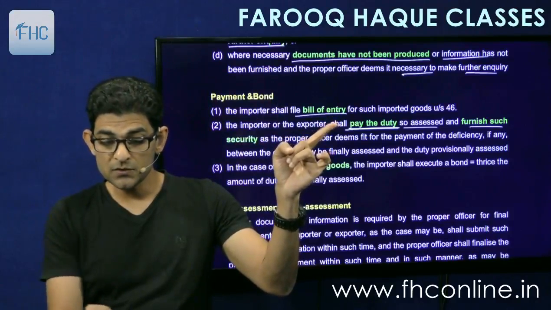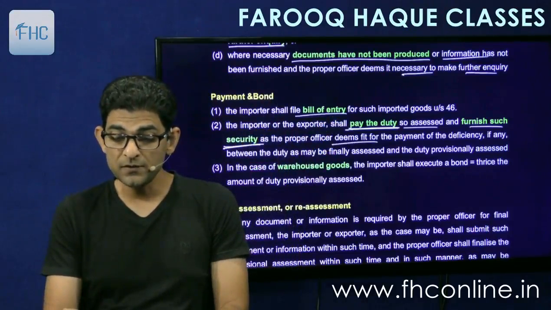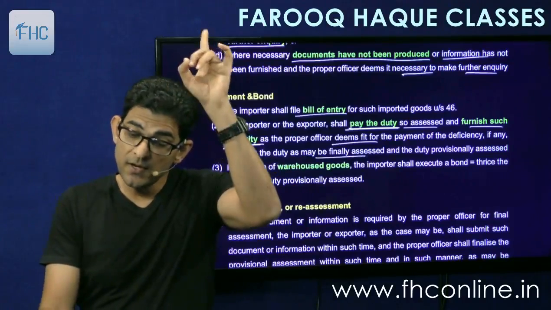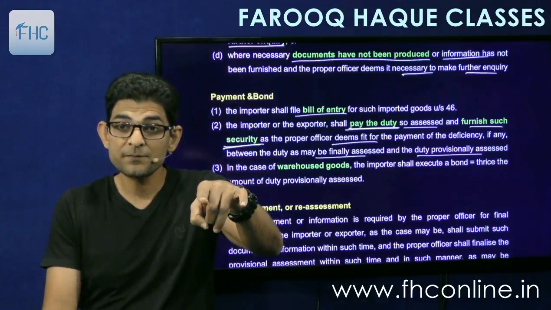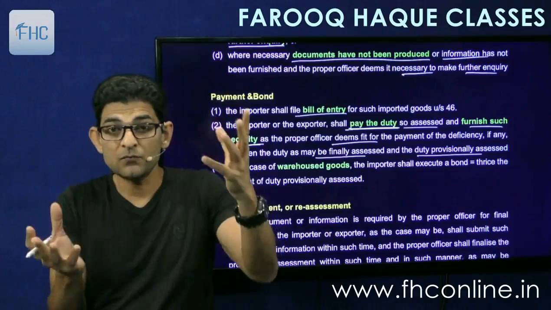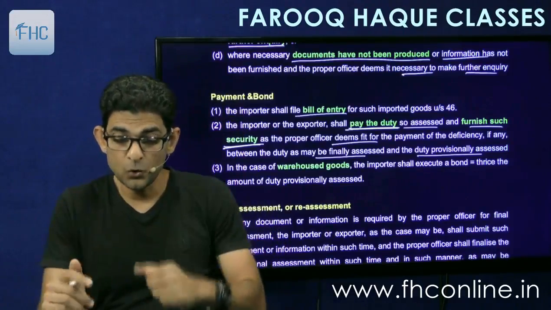And furnish such security, means the bond, as the officer deems fit for the payment of deficiency, if any, between the duty as may be finally assessed and the duty provisionally assessed. So whatever difference is assumed to arise, you will have to give security for that. Means you have to file a bond along with bank guarantee.